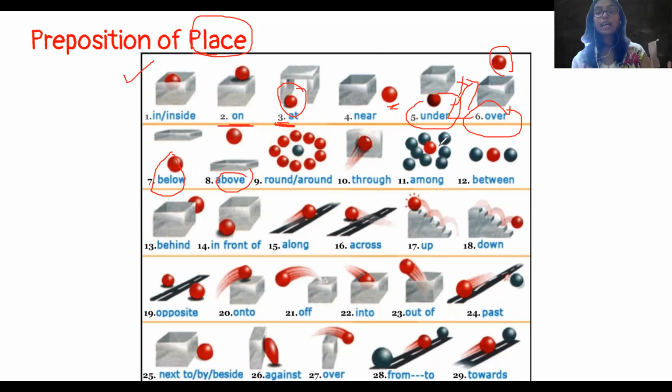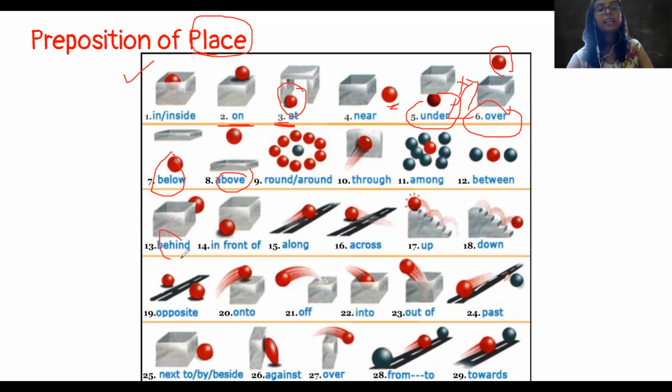Among मतलब बहुत सारे के बीच में. The red ball is among the black balls. बहुत सारे के बीच में. The red ball is between the two black balls. Between मतलब दोनों के बीच. Between कभी भी दो चीजों के बीच में होता है. So the red ball is between the two black balls.